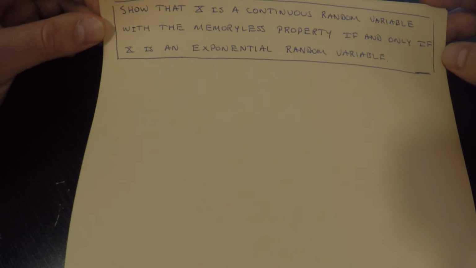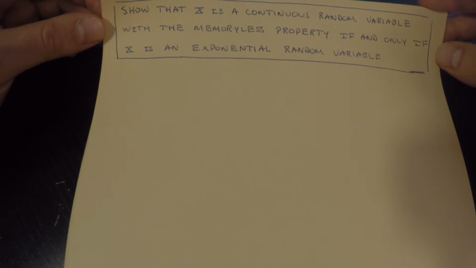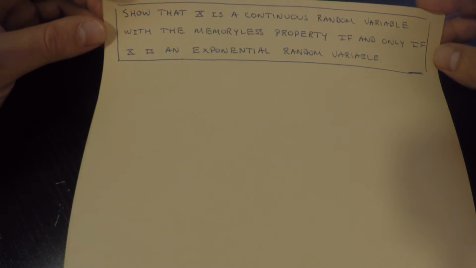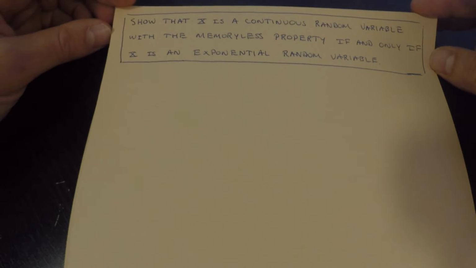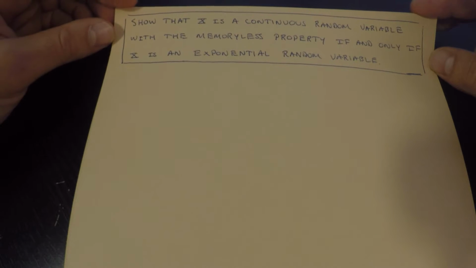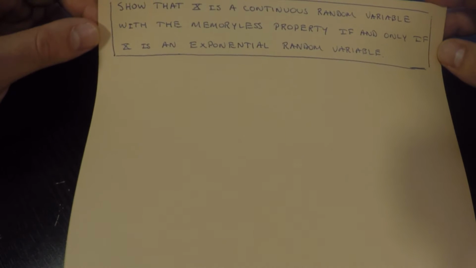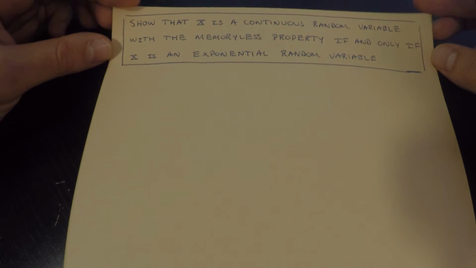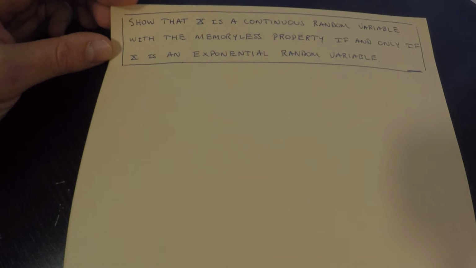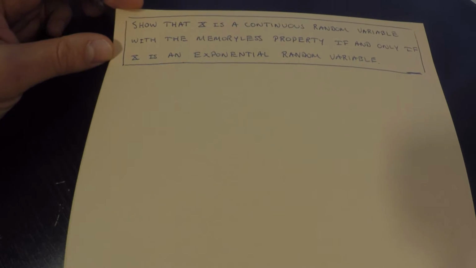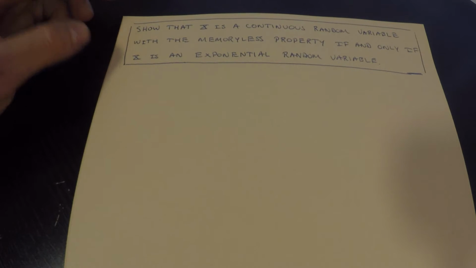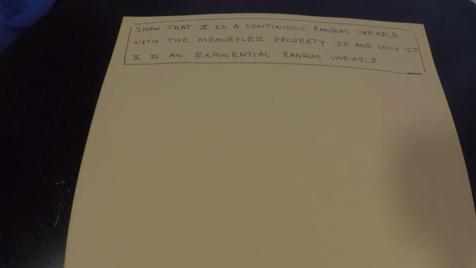Now I have if and only if, because if it's exponential, it's memoryless. And so I don't think I'm going to prove that side. It's very easy. There's not much to it. Just use the definition of memoryless along with the definition of what an exponential random variable is. So again, I just want to show basically that if we have a continuous random variable with a memoryless property, that it must be exponential, because that's the part that is less easy to see.